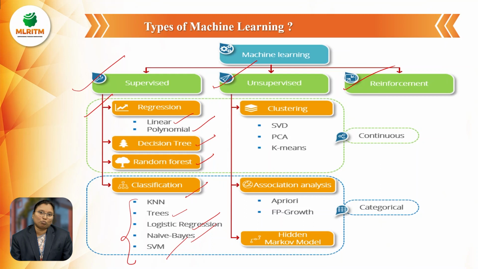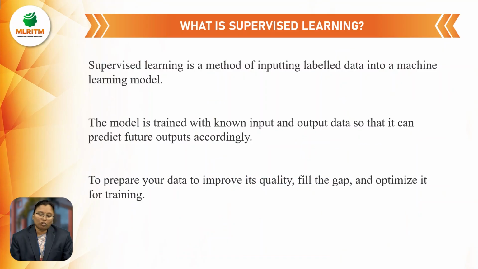Why we have to use the supervised, why we have to use the unsupervised, so we will discuss. And next, unsupervised means we can go for the clustering, and next one is the association analysis. So in this clustering, SVD, PCA, K means, these are the algorithms we learn in the unsupervised learning. And next one is, so what I said, what is the supervised learning? So why we have to use the supervised learning, and advantages of supervised learning and disadvantages of supervised learning.